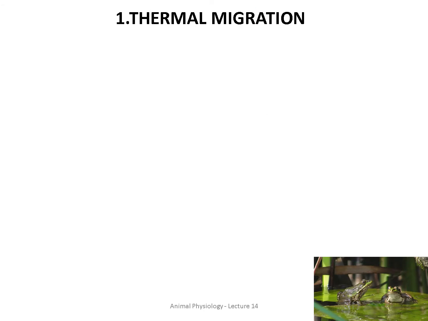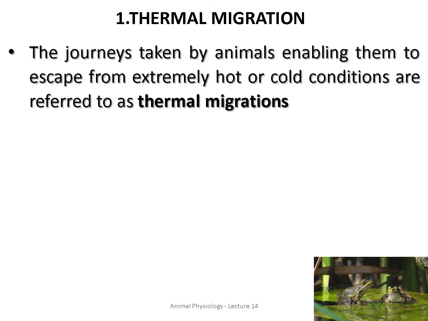The first one is thermal migration. Okay, thermal migration. So migration means moving from one place to another, isn't it? So here thermal migration means moving from a hot place to a cool place. See, from the picture itself you can find the frogs, they are moving inside the water, right, to avoid heat, to adjust their body temperature. So the journey taken by animals, enabling them to escape from extreme hot or extreme cold conditions, is said to be thermal migration.